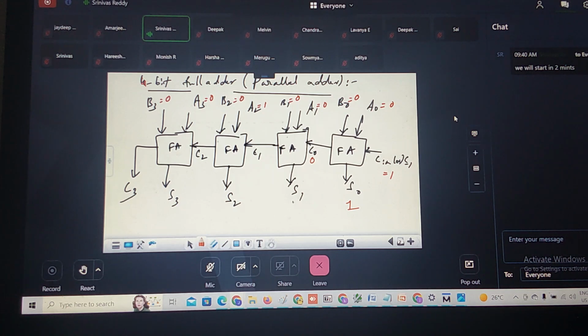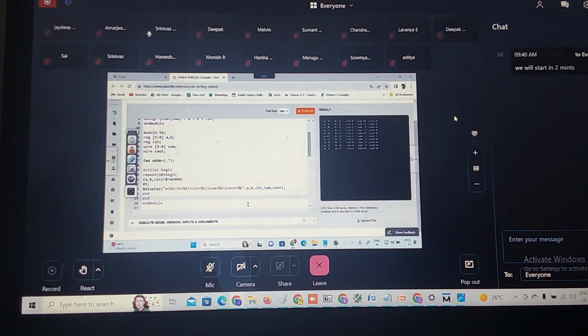0, 0, 0 means 0, and carry is 0. 0, 1, 0 means 1, carry is 0. 0, 0, 0 is 0. What is Cout? 0. This is nothing but 5. Cout is 0 and Cin is 1, so it is doing 4 plus 1, which is 5. Cout is 0. So in this case, minuend is 0.